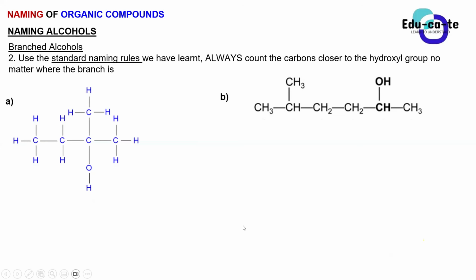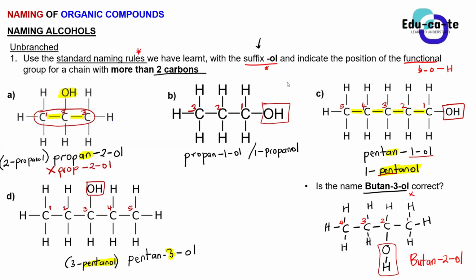Look at compound A. Is this a primary, secondary, or tertiary alcohol? Secondary. Does it have any branch, Sam? No, but it's a secondary alcohol, right?